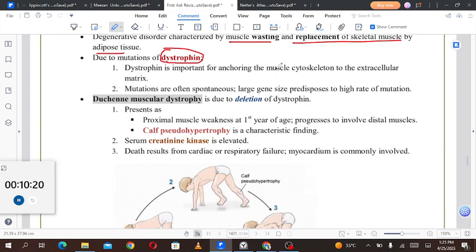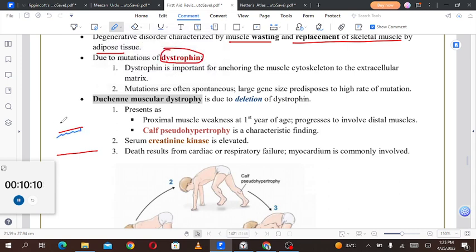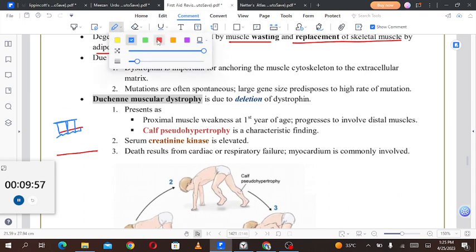Dystrophin is important for anchoring the muscle cytoskeleton to the extracellular matrix. So basically, this is muscle and it has a cytoskeleton. The cytoskeleton is the actin and myosin chains which give the cell its architecture, and then we have the extracellular matrix. So dystrophin is connecting the muscle fiber's intracellular cytoskeleton to the extracellular matrix, which gives the muscle its proper shape. And that is important for the life of the muscle.